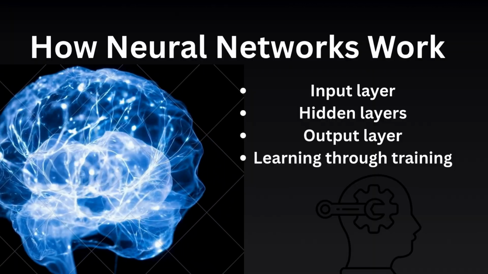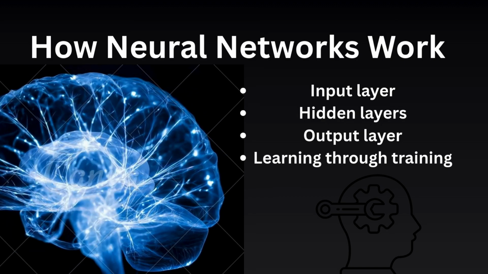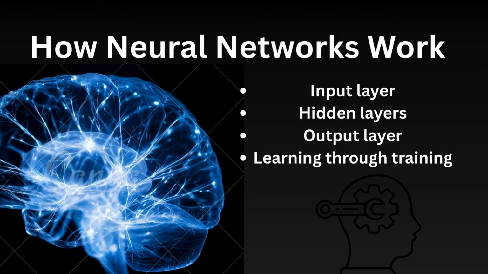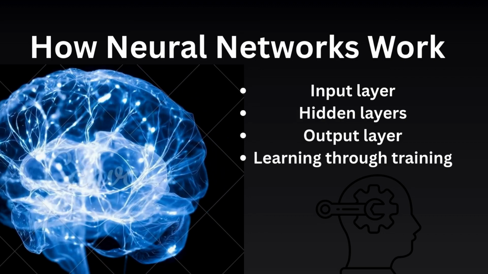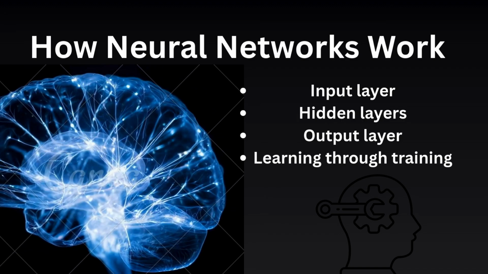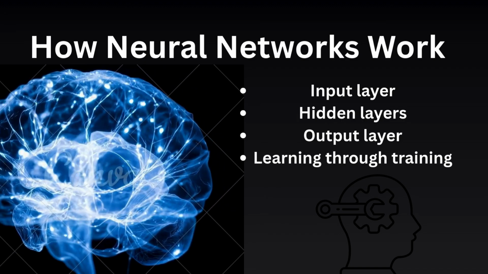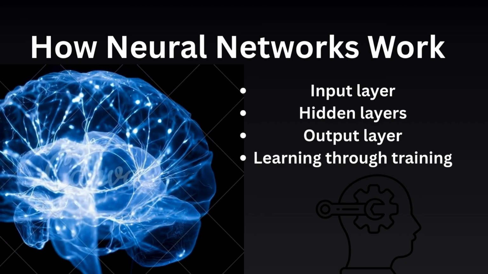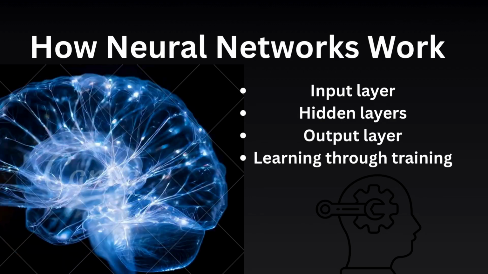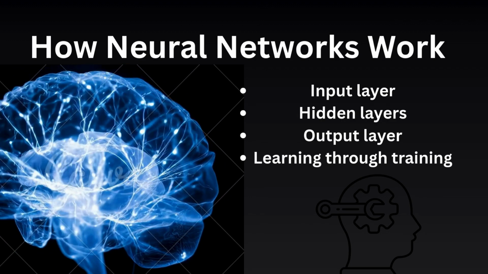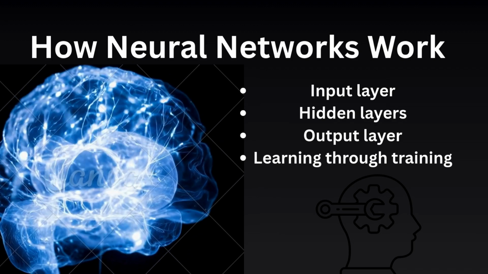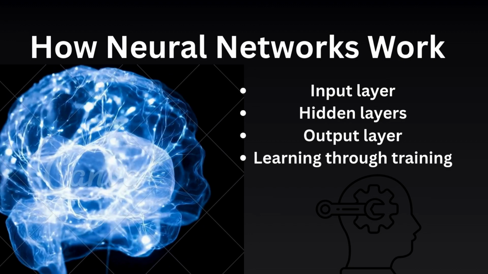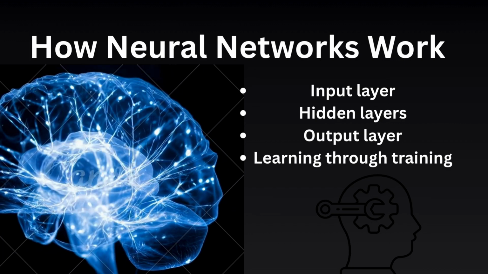Neural networks are the core technology that makes deep learning possible. They begin with an input layer that receives raw data, such as images, audio signals, or text. This data is then passed through multiple hidden layers where mathematical calculations take place. Each neuron applies weights to the input and uses activation functions to decide which information is important. The processed data continues moving forward through the network until it reaches the output layer. The output layer produces a final result, such as identifying an object or making a prediction.